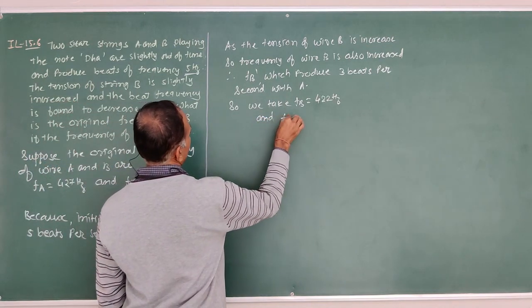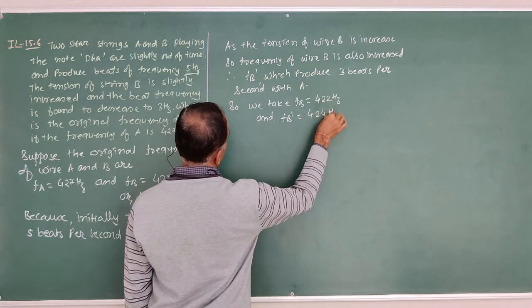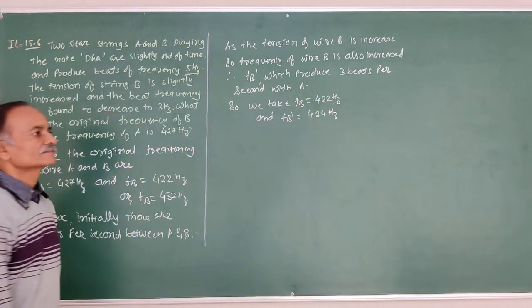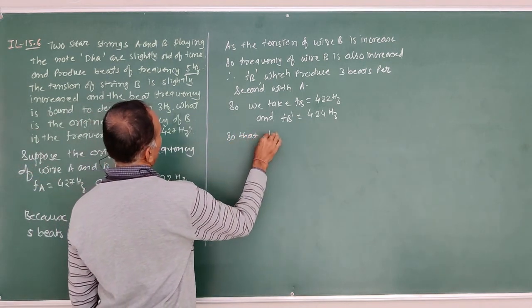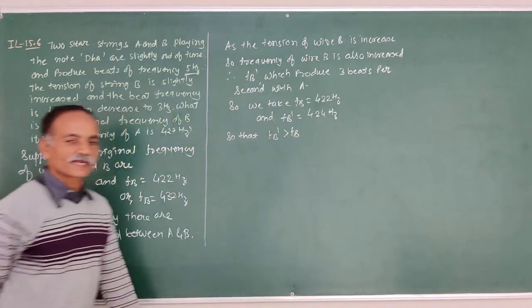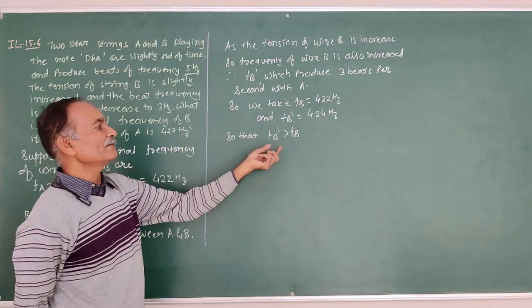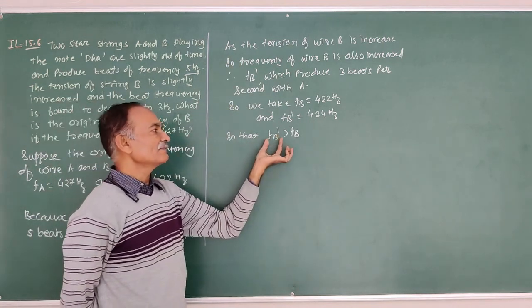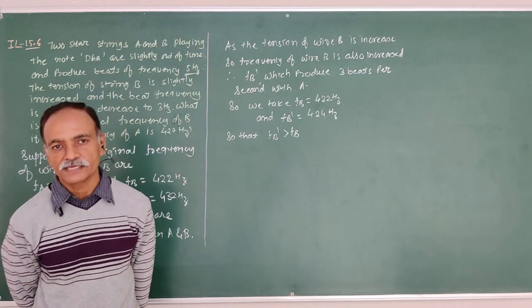FB dash is equal to 424 Hz, so that FB dash must be greater than FB. Because as the tension of wire B is increased, the frequency increases, therefore this frequency must be greater than the original frequency of wire B.